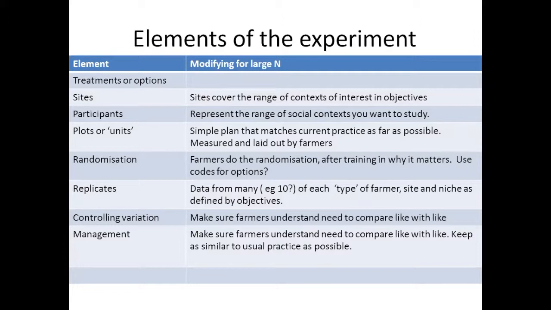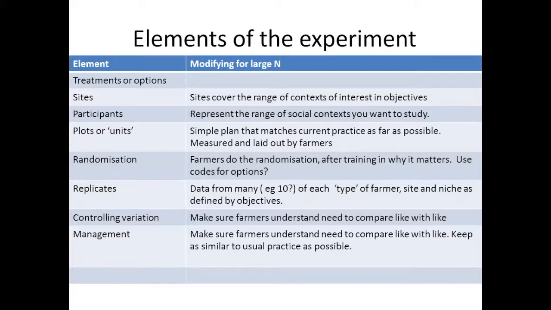When it comes to experimental plots, one of the principles of large N trials is that farmers do more of the work. You can't do a large N trial with hundreds of farmers if your technicians have to go and measure and lay out every experimental plot. That's not feasible. Farmers have to be able to lay out experimental plots themselves after they've had some instruction.